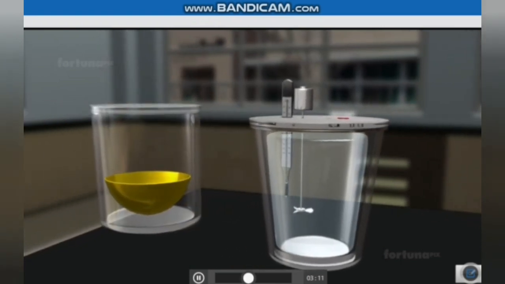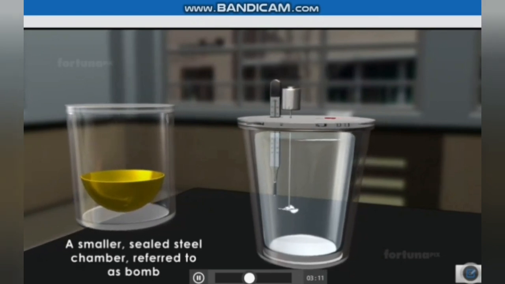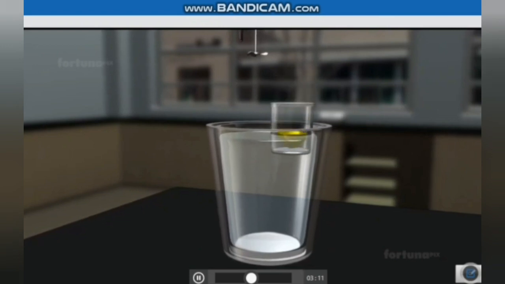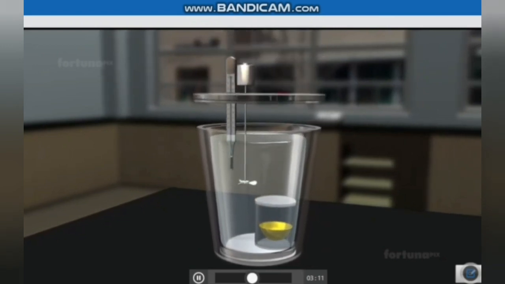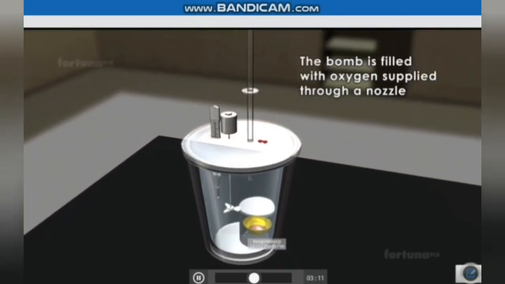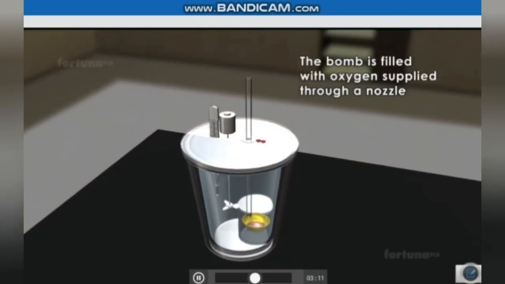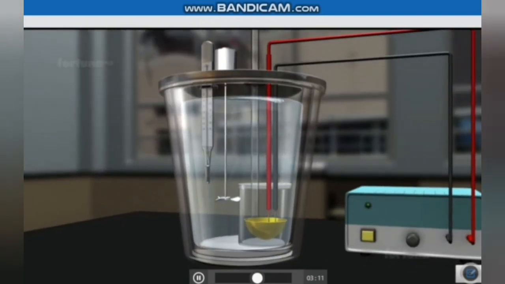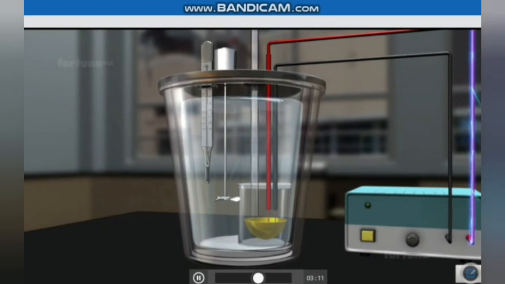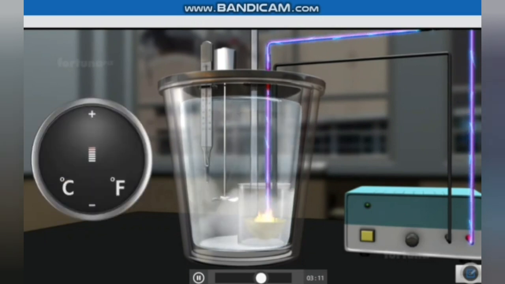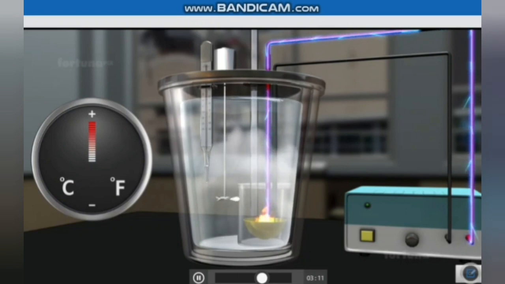The third layer consists of a smaller sealed steel chamber called the bomb, in which the substance to be heated is placed. To this bomb, there is a nozzle through which the oxygen is supplied. The whole setup is connected through electrical leads in which the current is supplied so as to start the combustion reaction. So when the substance gets heated up, the chemical bonds are broken and the heat energy is released.